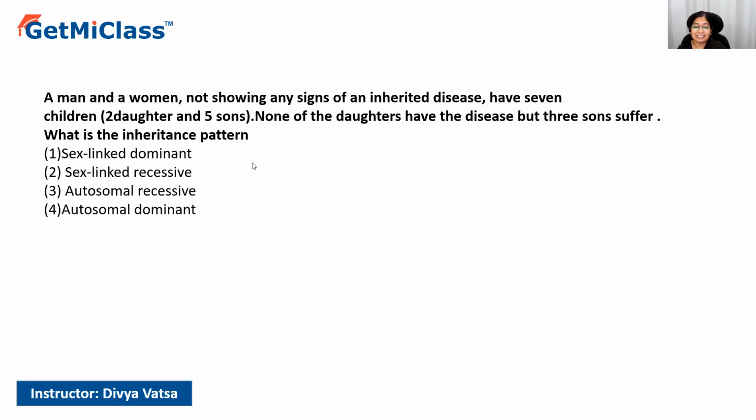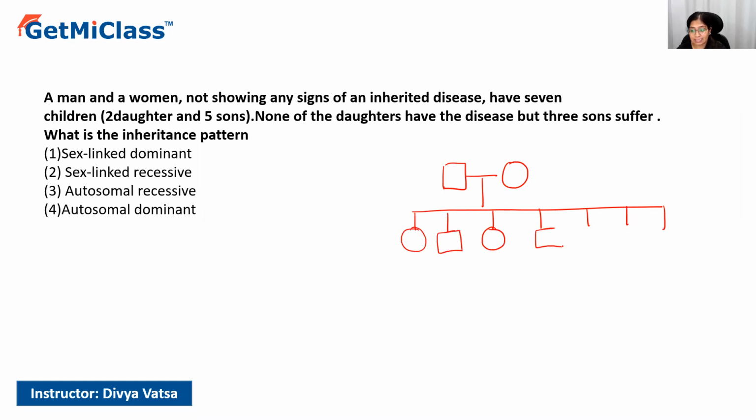So in this question, we can see a man and a woman who are not showing signs of any inherited disease. They are going to have 7 children: 1, 2, 3, 4, 5, 6, and 7. Among the 7 children, we see 2 of them are daughters and 5 of them are sons.